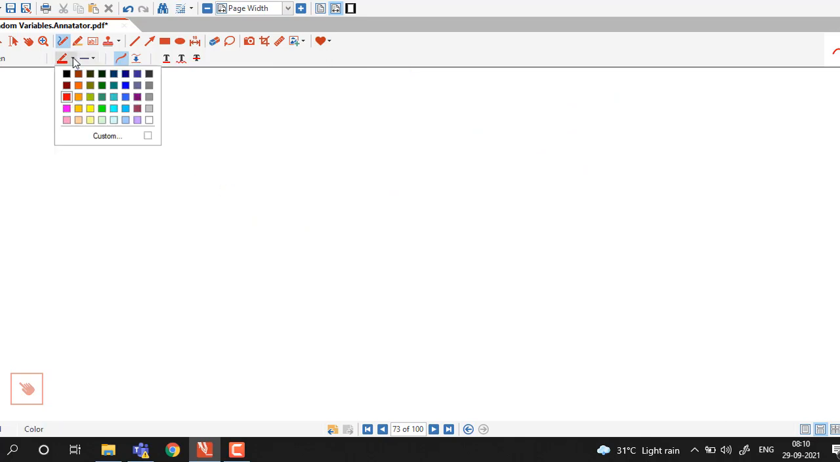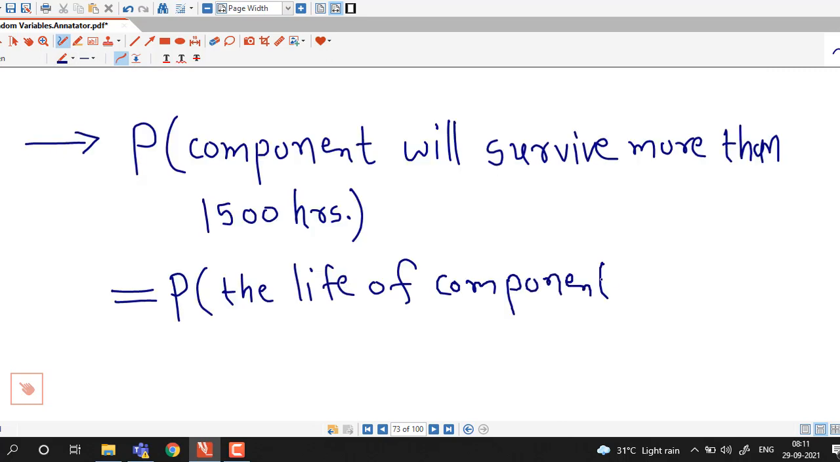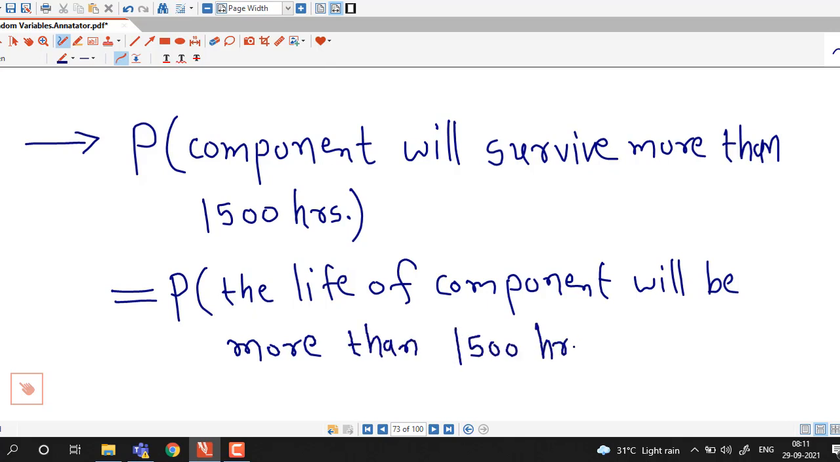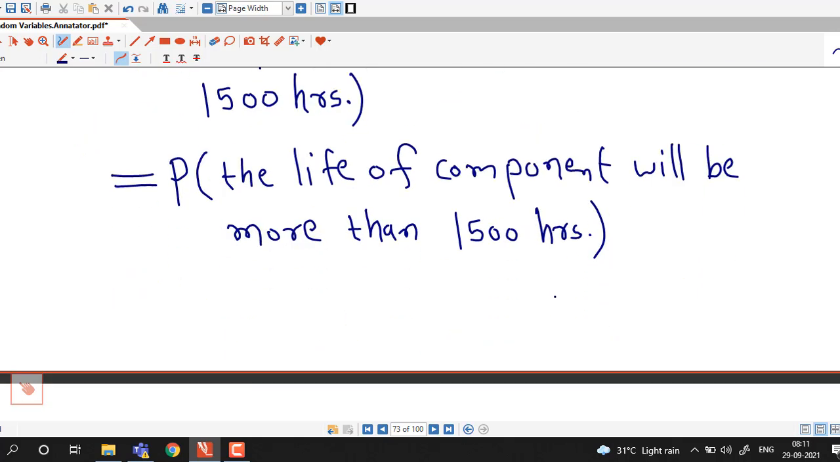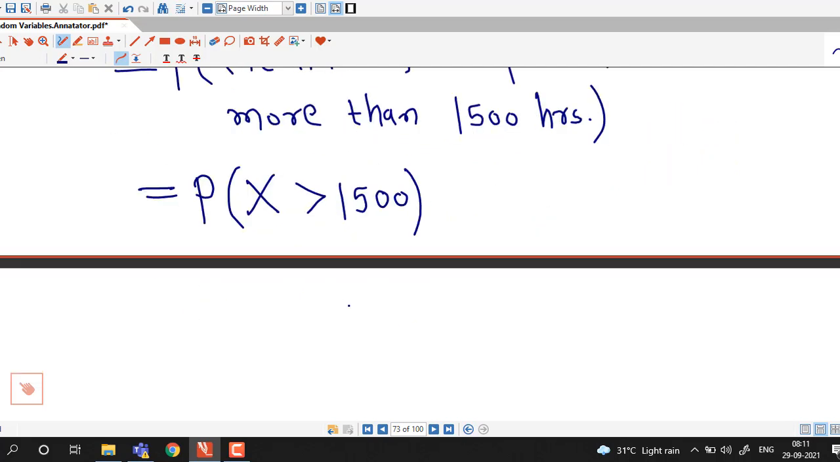We will find the probability using both functions so that you can have a clear idea. The life of the component is nothing but the random variable capital X, so we represent this by X greater than 1500 hours.